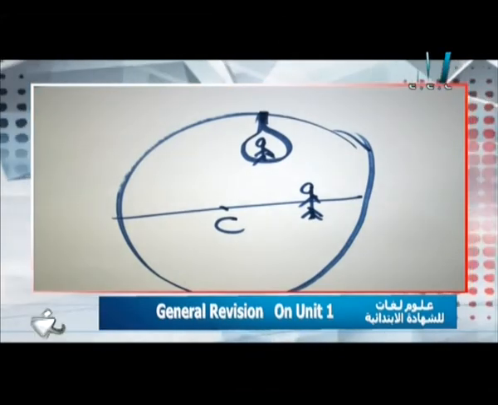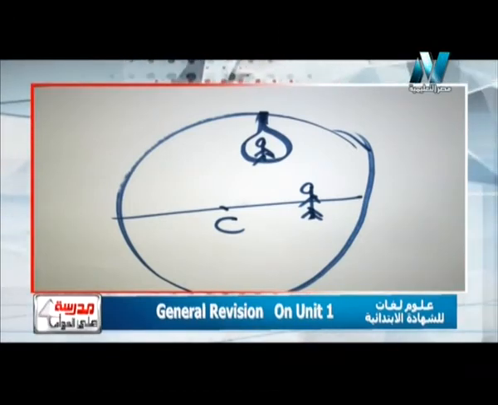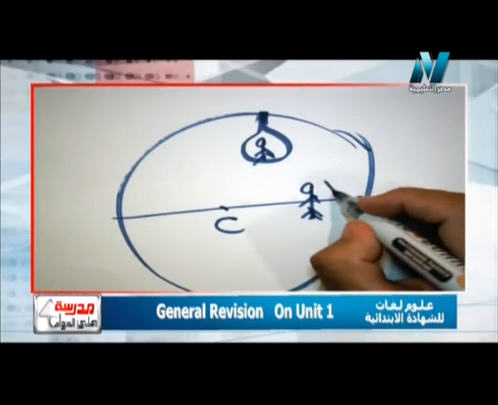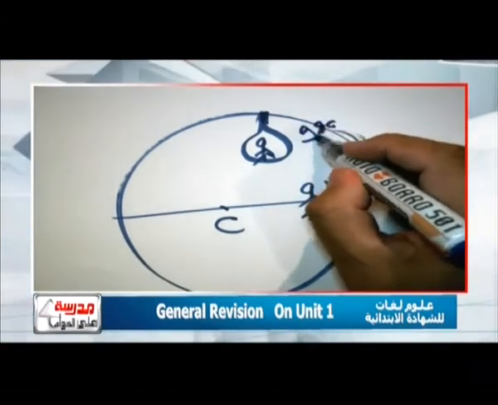Which case of them will have less weight? Which case of them will have less weight? Here, if he has, for example, 1,000 Newton, he will have in a balloon 980 Newton only. Why?